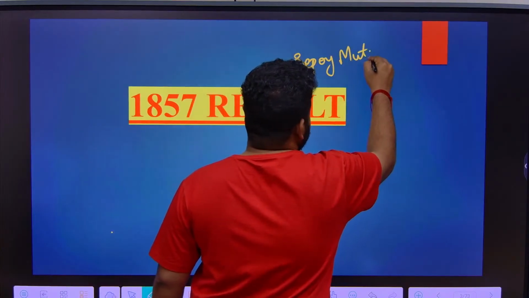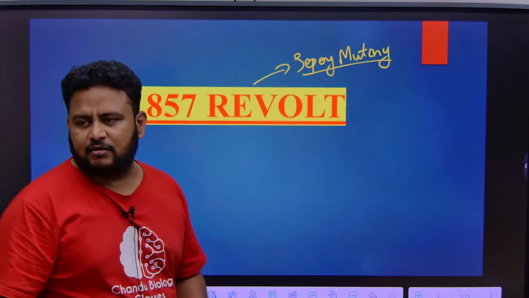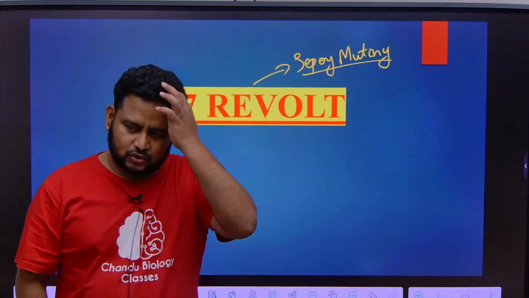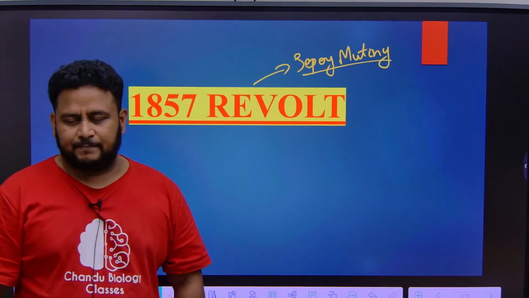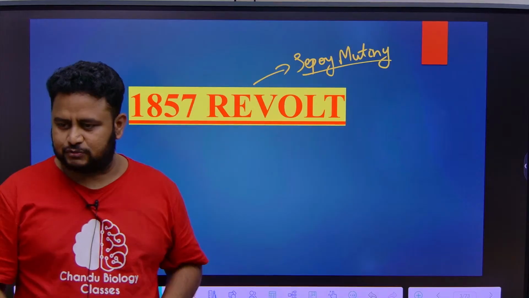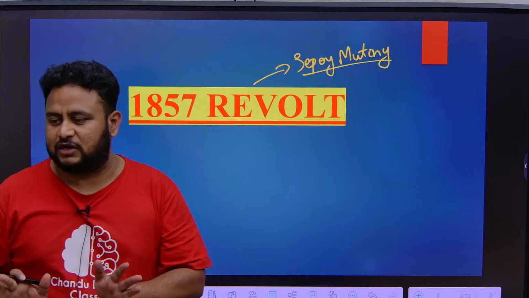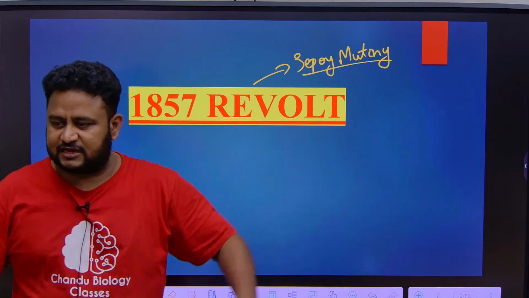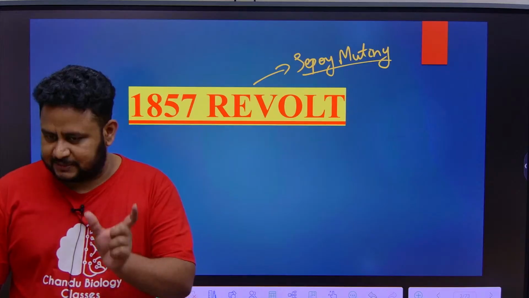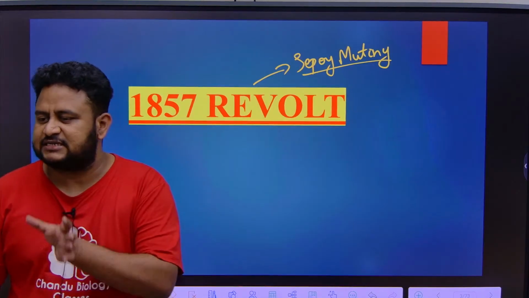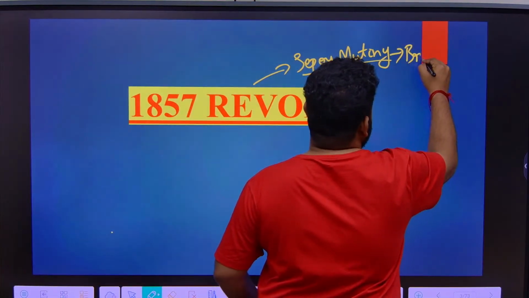Okay, Sepoy Mutiny. Sepoy Mutiny means it was a revolt of the soldiers, they are telling. The 1857 revolt, actually most of the Indians were involved, we can say, but the British told that it is not the Indians who were revolting, only the soldiers. They wanted to show that this is just a small revolt. So they said that not all sections of the society are revolting, only some sections of the society, that is only the sepoys are revolting. That's why they called it Sepoy Mutiny. Who called this? British historians.